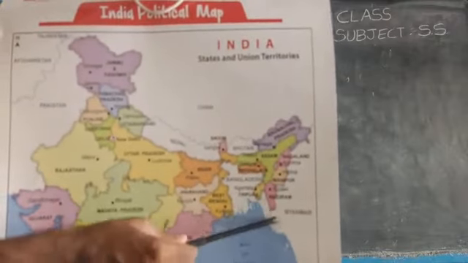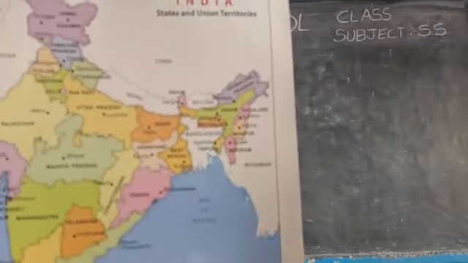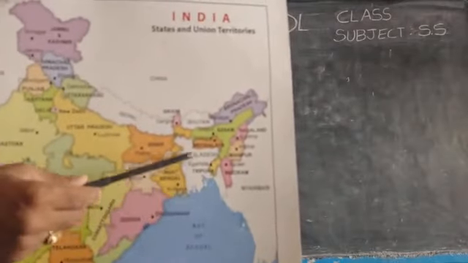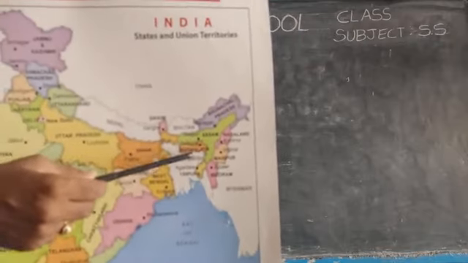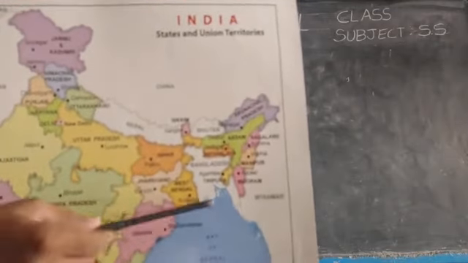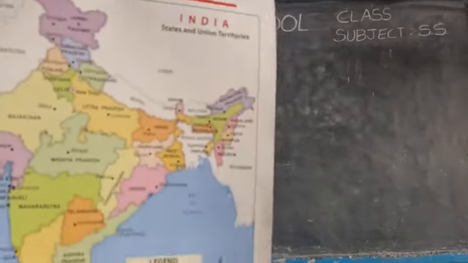And we have Mizoram here. Its capital city is Aizawl. Okay, children? And if you see the state like Meghalaya, almost rectangular in shape, capital city is Shillong. These are northeastern states in India. They are called northeastern states.